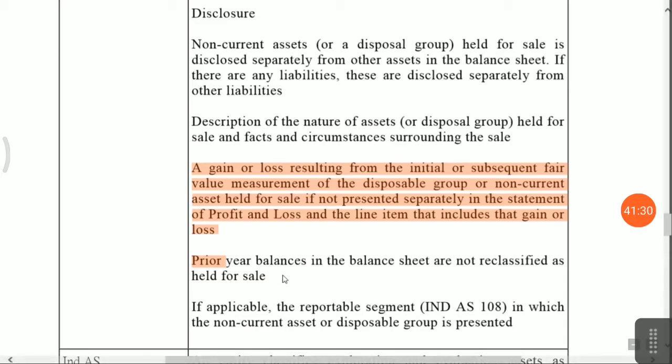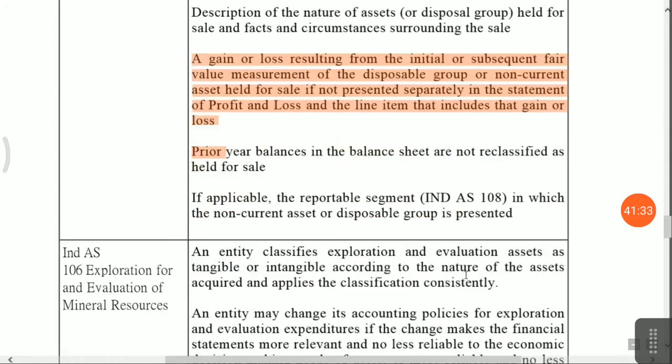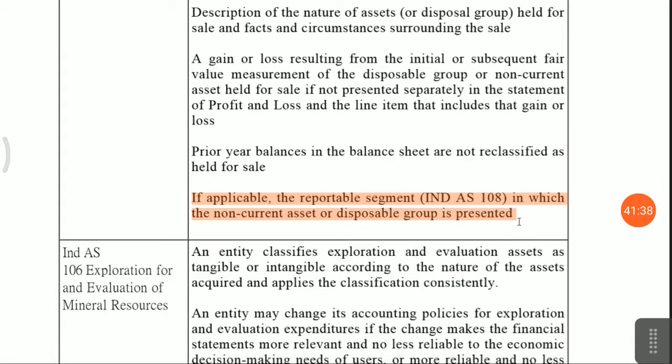Prior period balances in the balance sheet are not reclassified as held for sale. If applicable, this is the most important: if it is a major reportable segment and it is discontinued, it should be presented under Ind AS 108 for segmental reporting, meaning product-wise profit and geographical profit. This is the disclosure accounting standard. In Ind AS 108 you have to disclose the type of income or profit, sorry, income or losses of the particular product of the company or the geographical presentation.